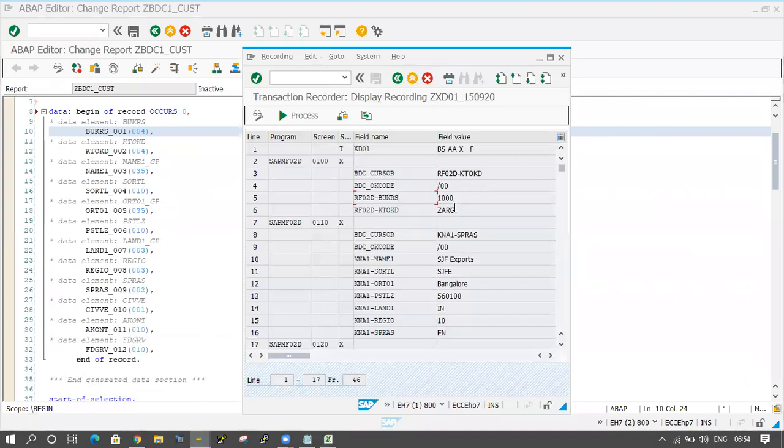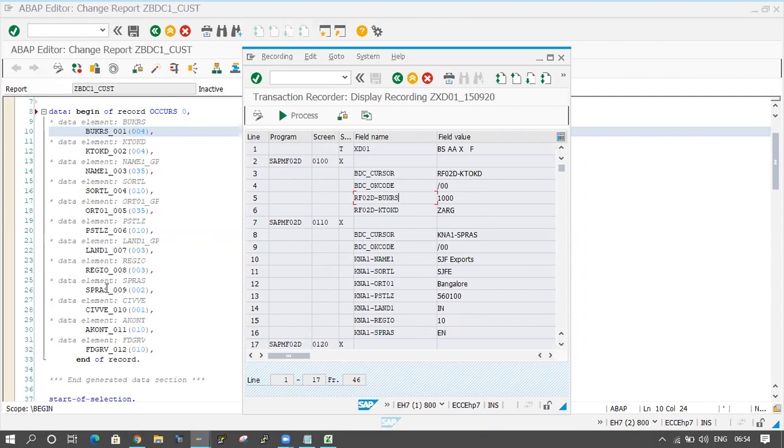Okay, the sortel system is coming here. KTOKD, the same KTOKD is coming here, and the name one. Sorry, name one is coming and SORTL is coming here also. Okay, next ORT01, PSTLZ, land one, region and SPRAS.